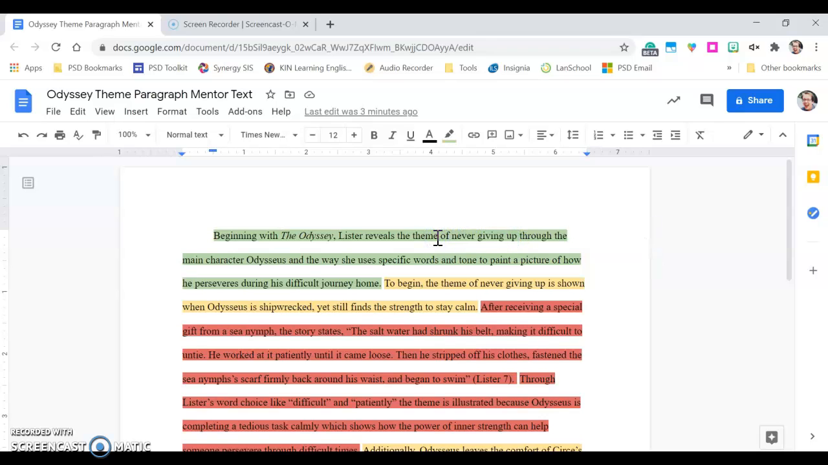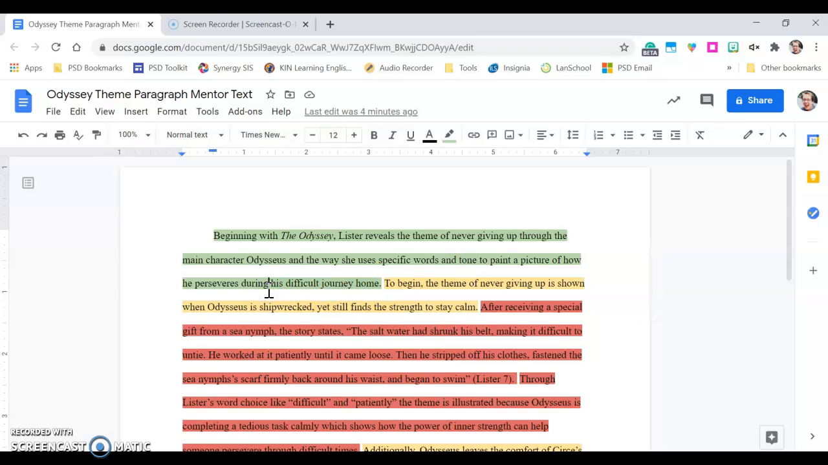So yours, if it's talking about home or if it's talking about hospitality, it needs the word theme in it. And it needs your theme in there. So in this case, it's never giving up, but yours is going to be different. It needs the title of the book. It needs the author's last name. And it probably needs to talk about how the author is using specific words, specific tone to create that theme, to communicate that theme.